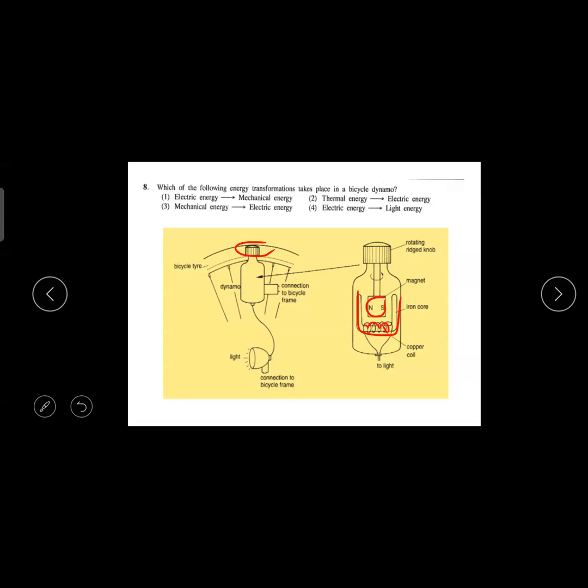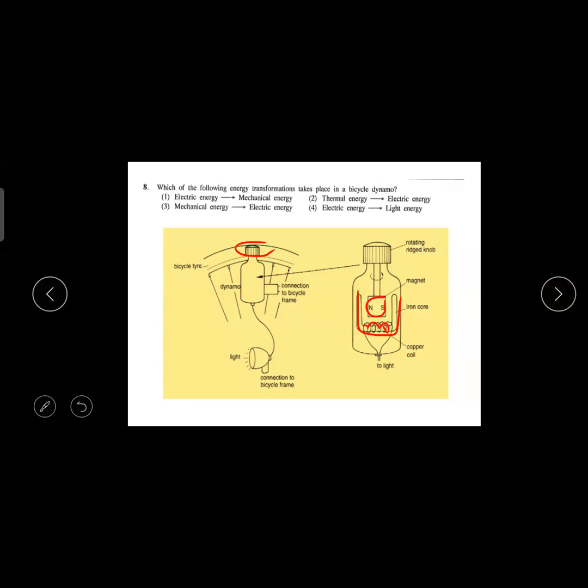So you know there is a coil, there is a magnet. What will happen when the magnet rotates or moves here and there closer to the coil? It will produce electricity, or else the coil can move. Both things can move, so don't get confused. The magnet should be there, the coil should be there, and someone should be moving. The coil can move in the magnet, or the magnet can move in the coil. Both will produce electricity.